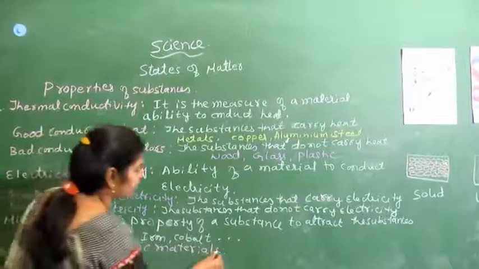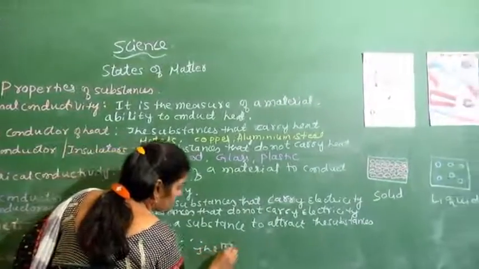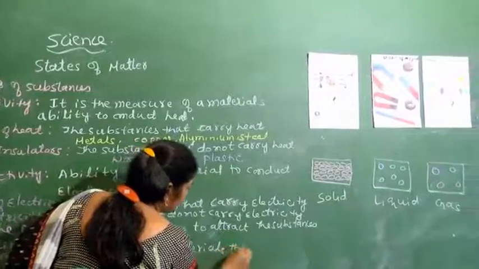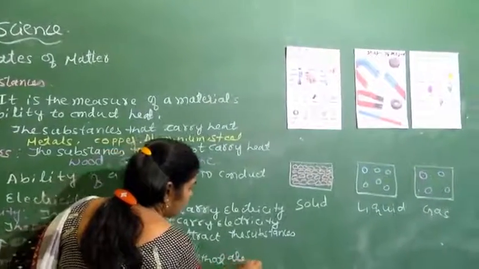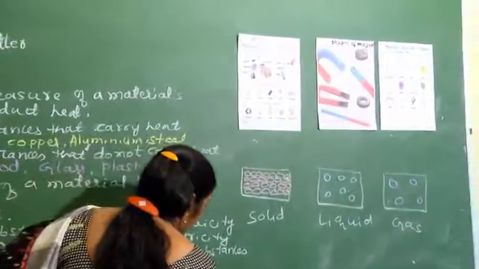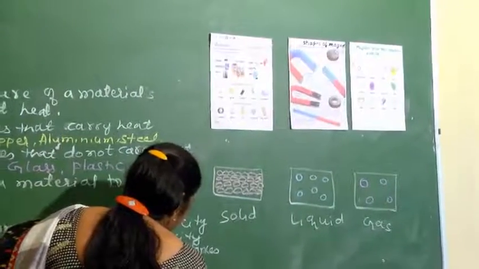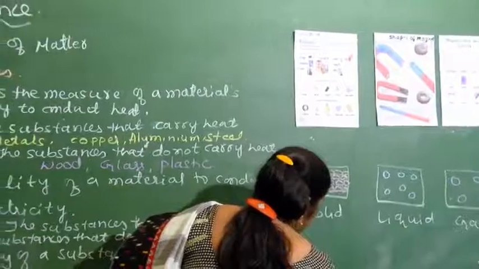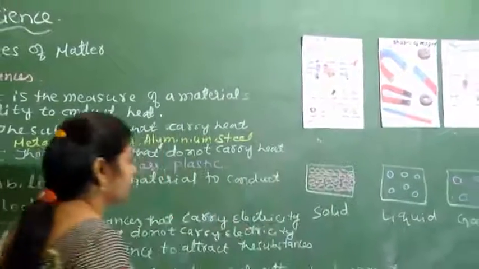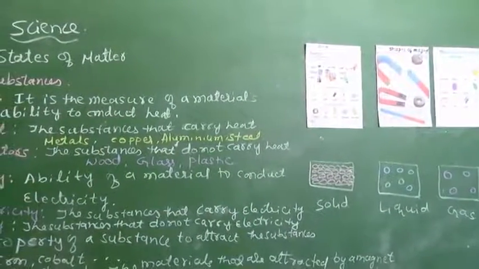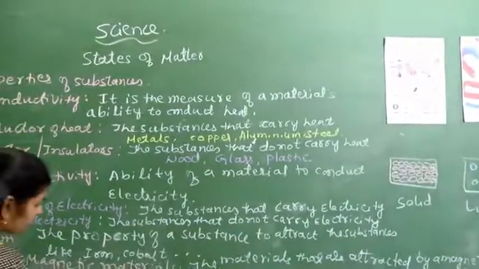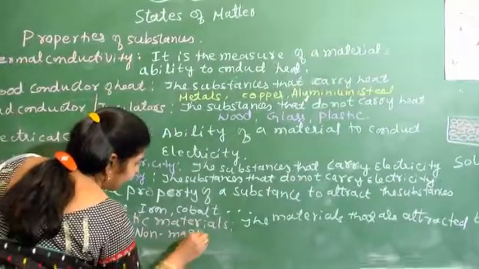The materials that are attracted by a magnet are called magnetic materials. In the same way, we consider non-magnetic materials.